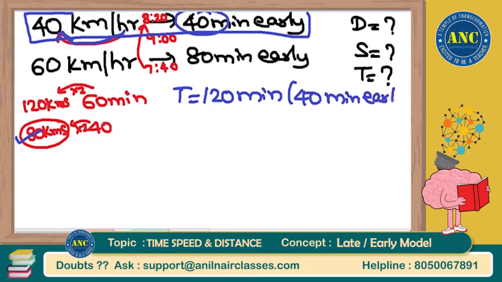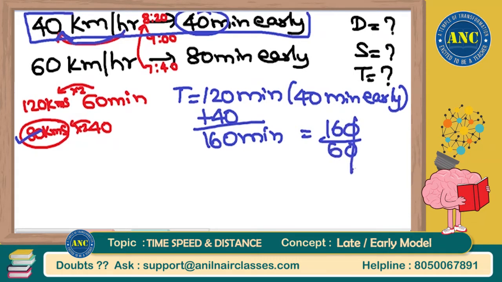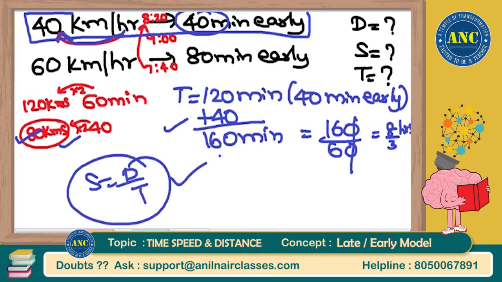That means you came to the class 40 minutes early. 6 o'clock is the class. You came to the class at 5:20 itself. That means you can still take that 40 more minutes to reach on time. That is at 6 o'clock. That is nothing but 5:20 plus 40 minutes extra. Here also it is 120 plus 40. 160 divided by 60 hours, which is nothing but 8 by 3 hours. You know the distance, you know the time. Speed is nothing but distance by time. Over answer.